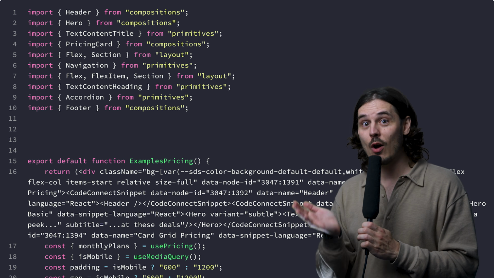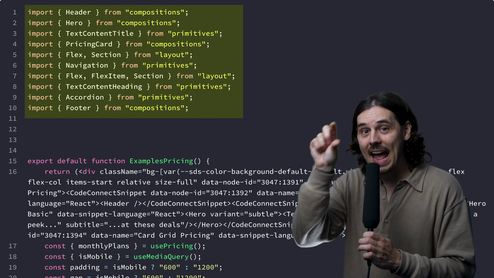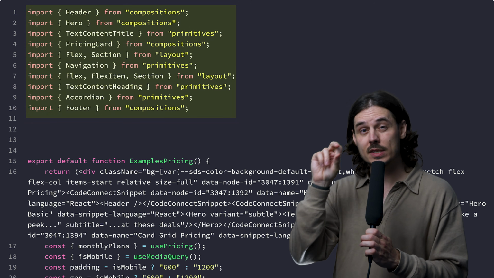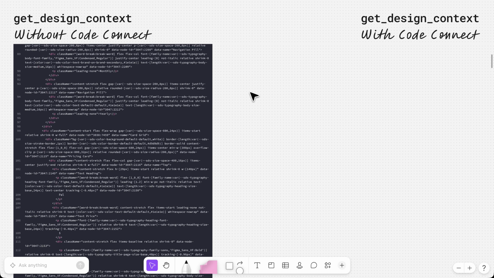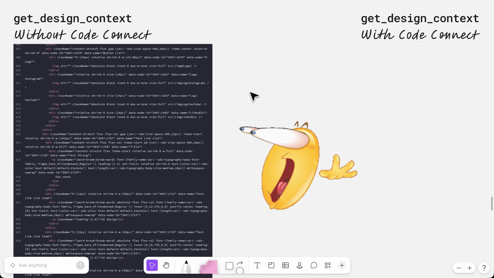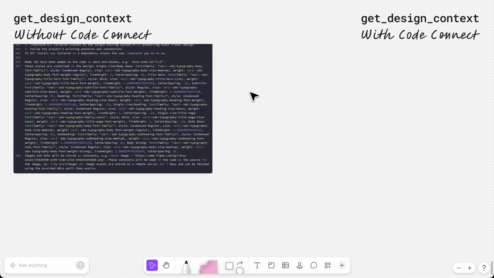Here's what this looks like with Code Connect. We could see every single component that has Code Connect on it is actually nice and precise. This is far more potent context. Our agents not only are going to benefit from tighter understanding of what needs to happen, this is also going to save us our context window.